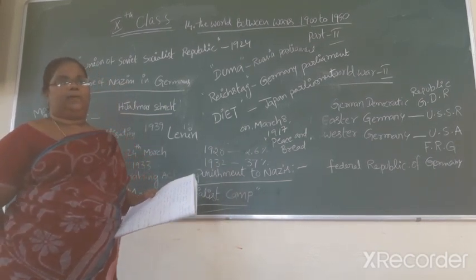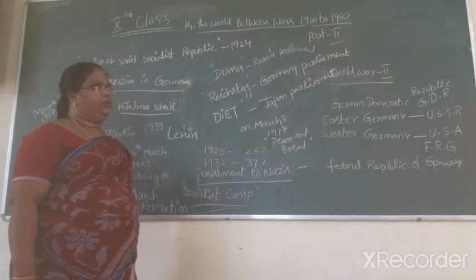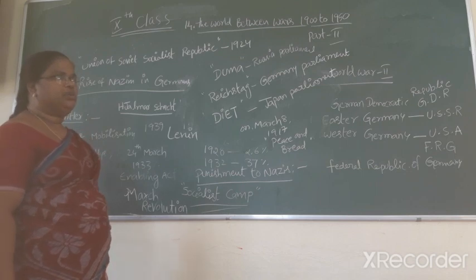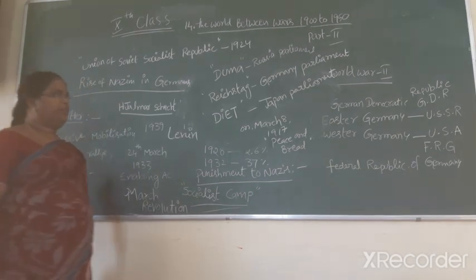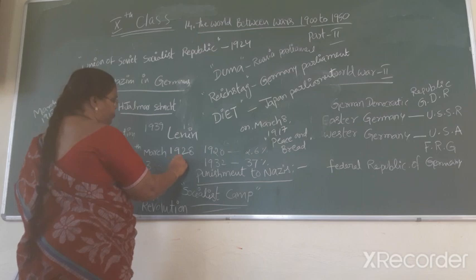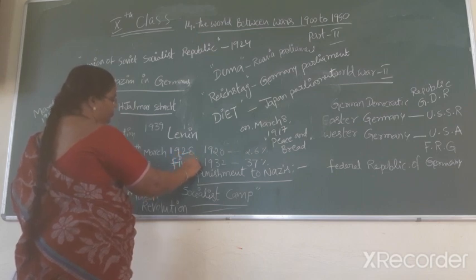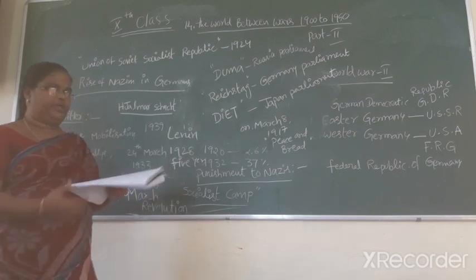He used his undisputed power to introduce the planned economy, and in 1928 five-year plans were introduced in Russia.